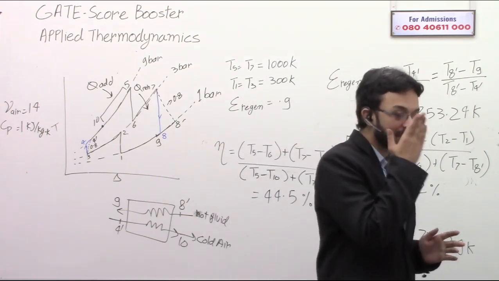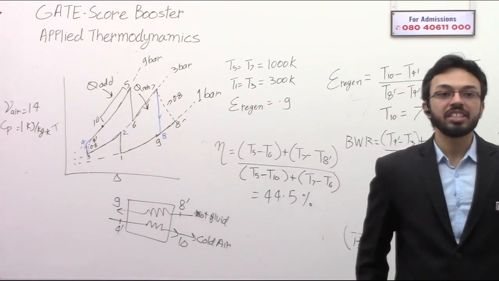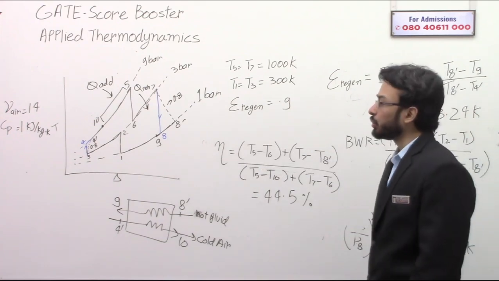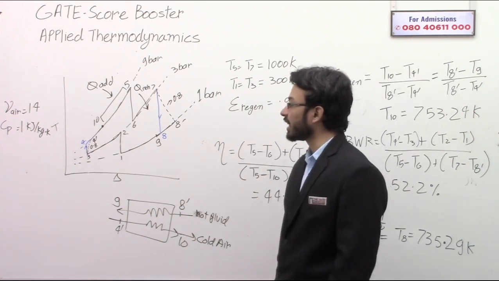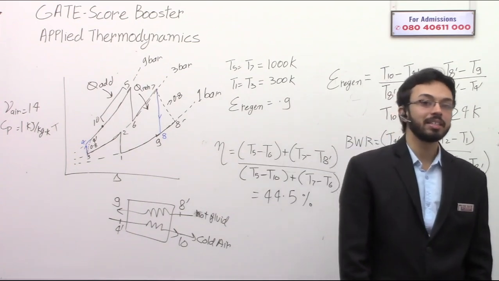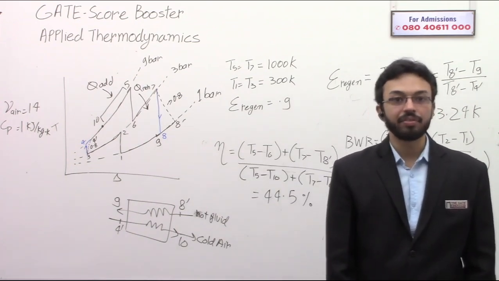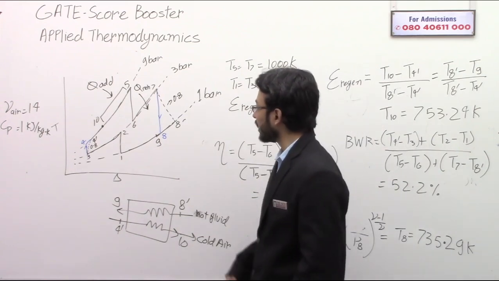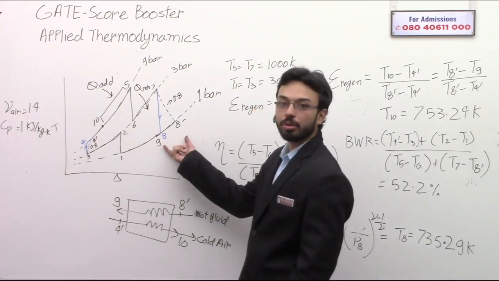Now one interesting thing that you should make a note of: when you do regeneration in a Brayton cycle, the efficiency of the Brayton cycle increases. Of course, the efficiency is increasing, and that is because earlier this much heat was going to be wasted.